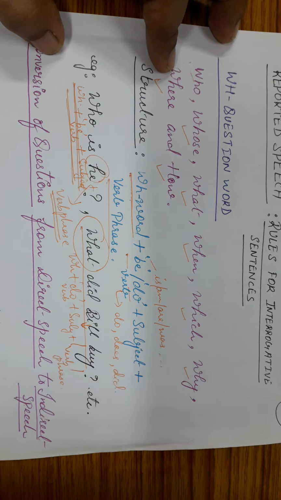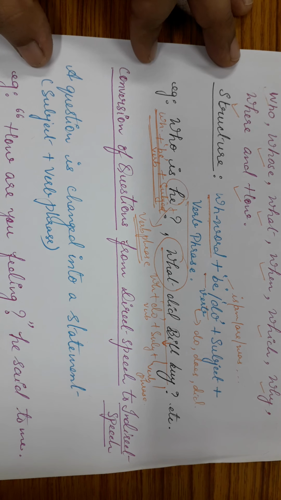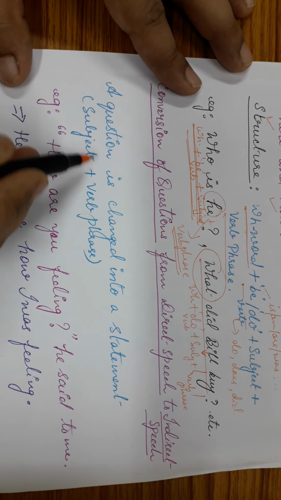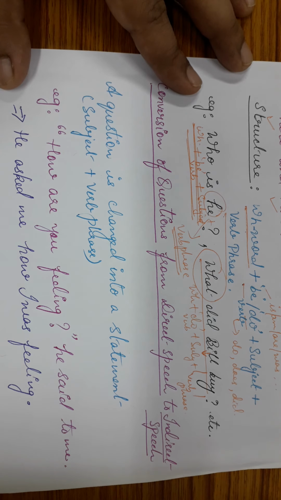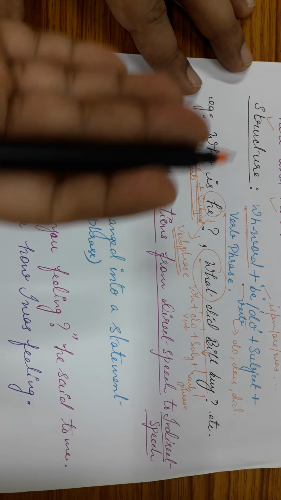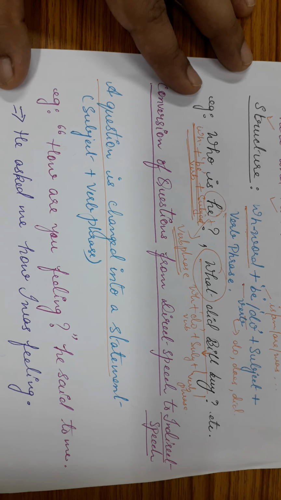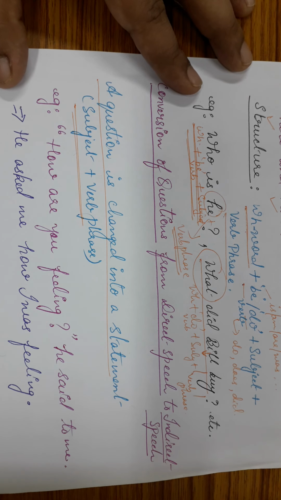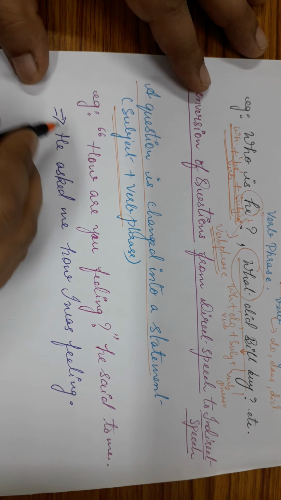a verb phrase. Okay. Now, when we convert questions or the interrogative sentences from direct to indirect speech, what are the things that we have to keep in mind? See, whenever an interrogative sentence is converted from direct to indirect speech, the question is changed into a statement. And what is the structure of the statement? Subject plus verb phrase. This will become more clear to you when you see the example. Let's see this example first.